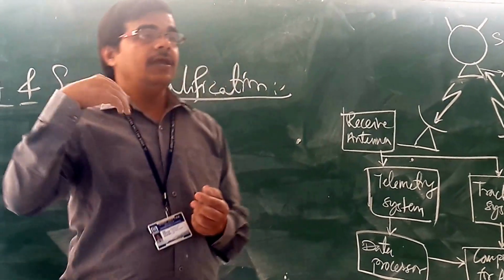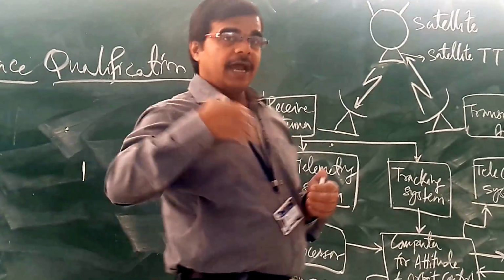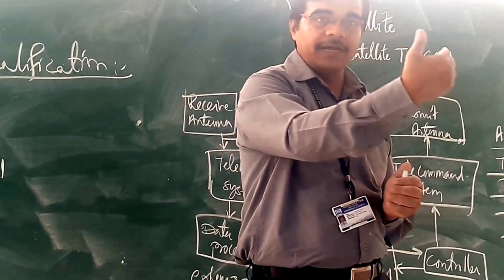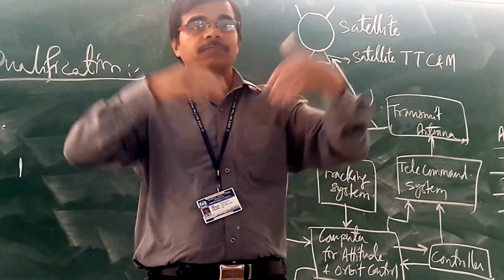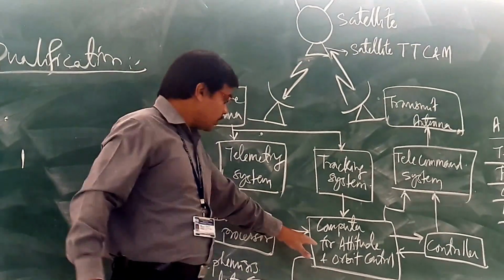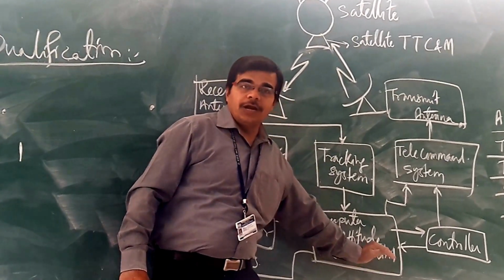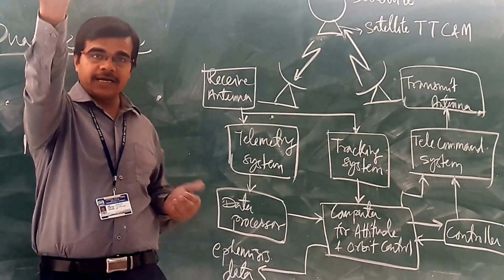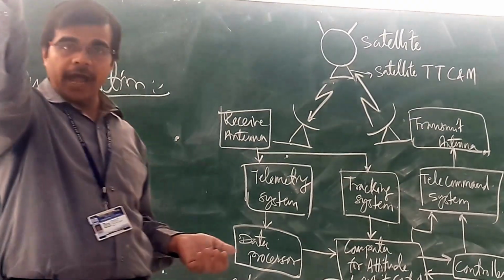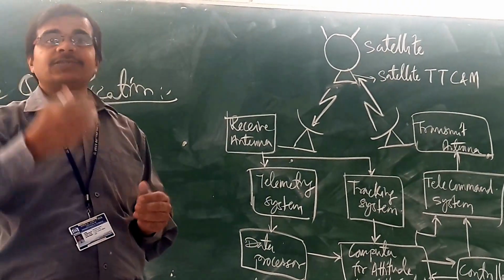If the satellite is dragged from its orbit because of the influence of some other parameters, we will go for attitude and orbit control.